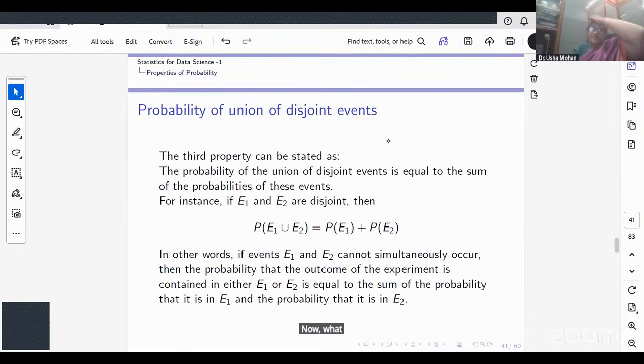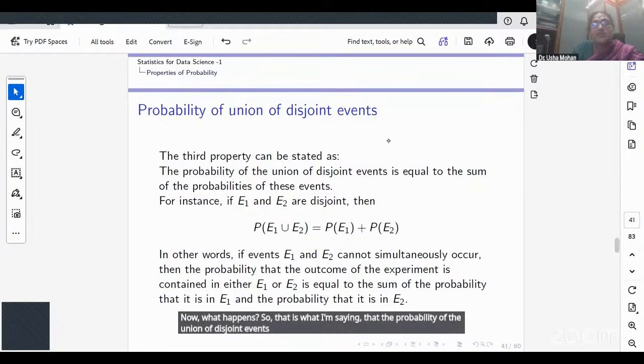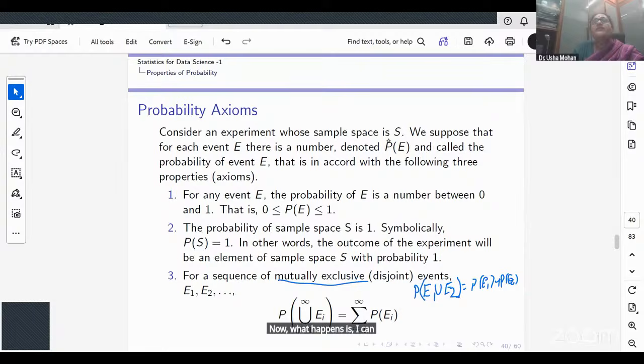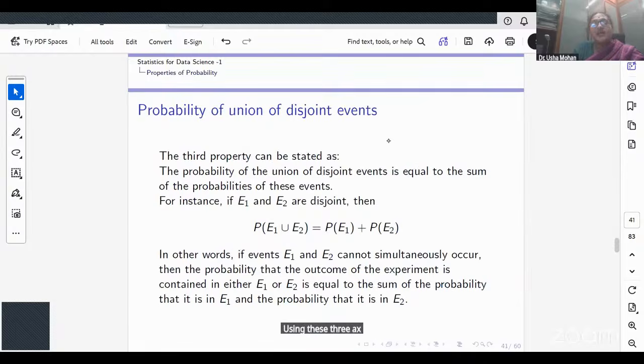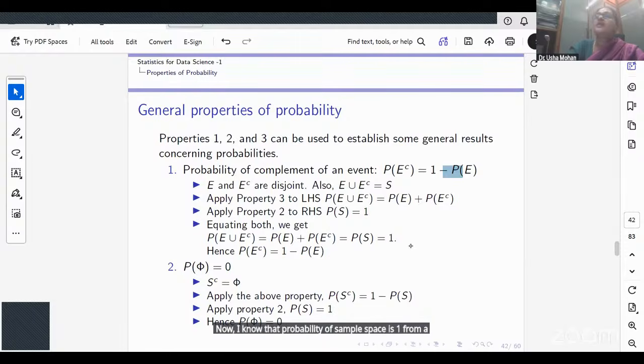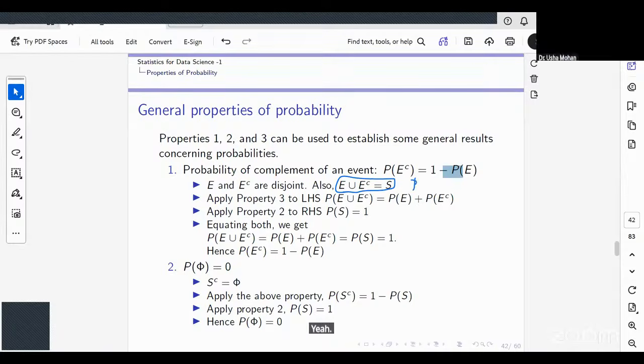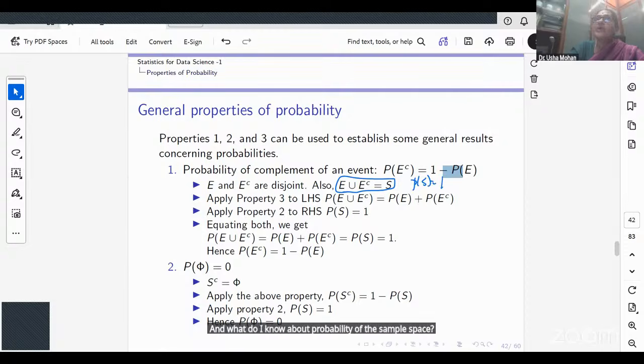So that is what I'm saying, that the probability of the union of disjoint events is equal to the sum of the probabilities. Now, I can derive, using these three axioms, the probability of a complement. I know that the probability of the sample space is 1 from my second axiom. And I also know E union E complement is the sample space. Till here, all of us agree? Yes, ma'am. And what do I know about the probability of the sample space? I know it is 1.